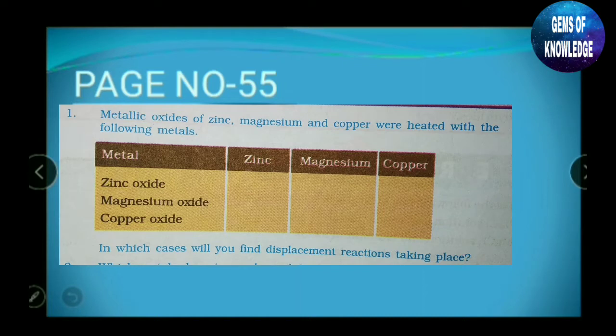You can see a tabular column showing three metals, zinc, magnesium and copper, heated with zinc oxide, magnesium oxide and copper oxide. We have to tell in which cases a displacement reaction takes place.